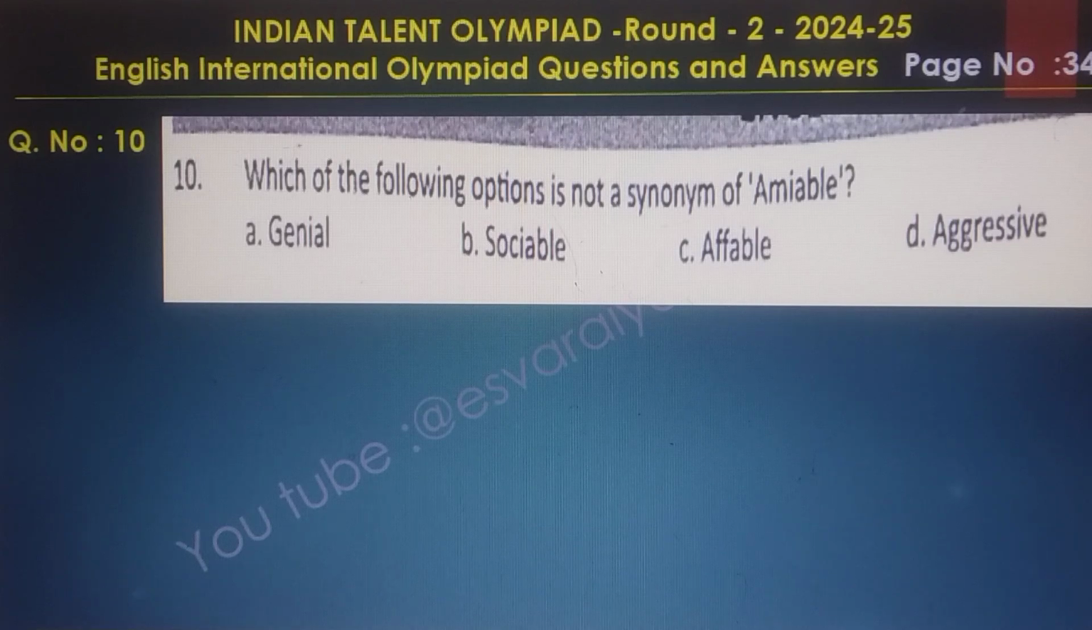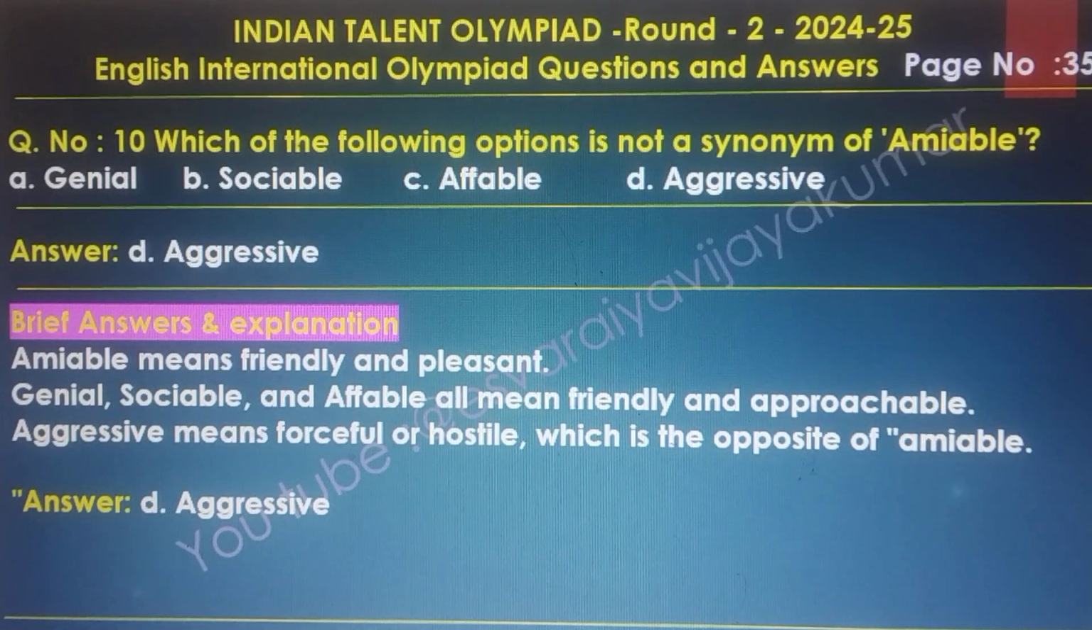Question number 9. Which of the following options is not a synonym of amiable? The answer is aggressive. The brief answer and the explanations. Amiable means friendly and pleasant. Genial, sociable and affable all mean friendly and approachable. Aggressive means forceful and hostile, which is the opposite of amiable. So the final answer is D, aggressive.